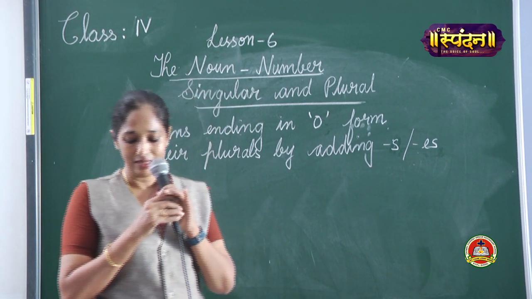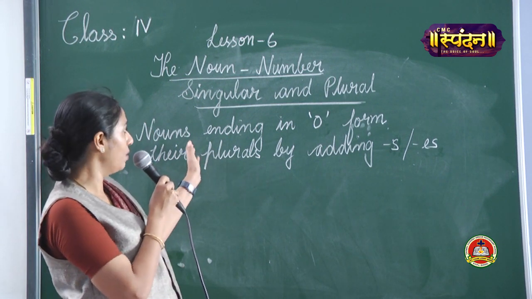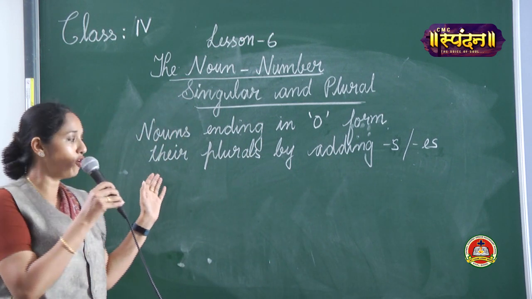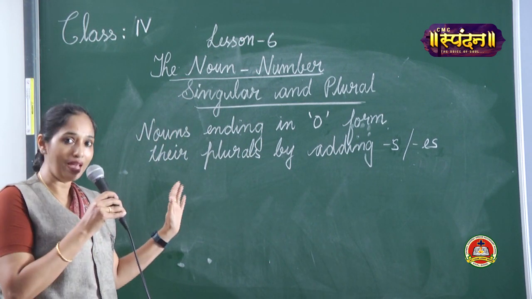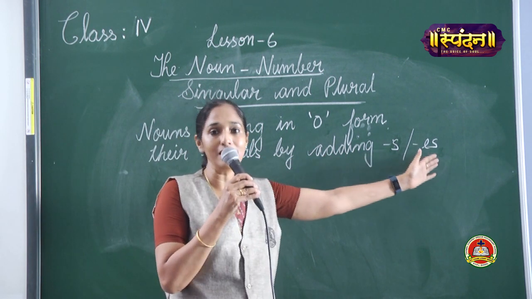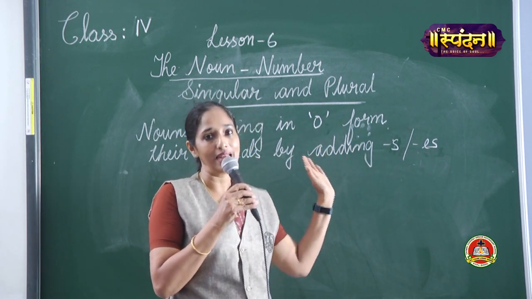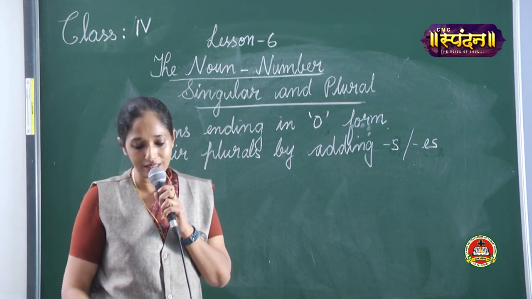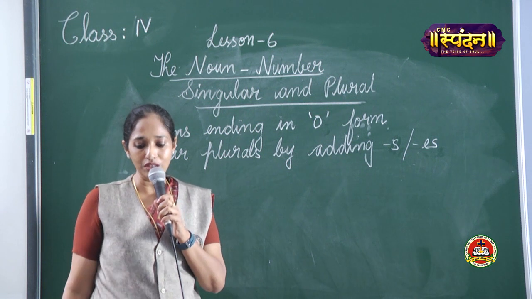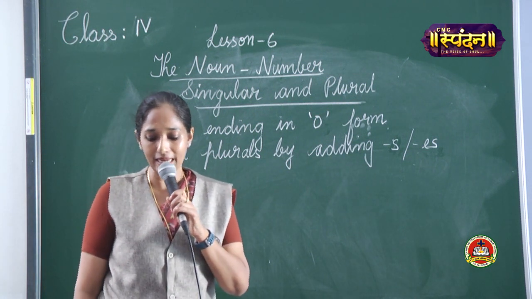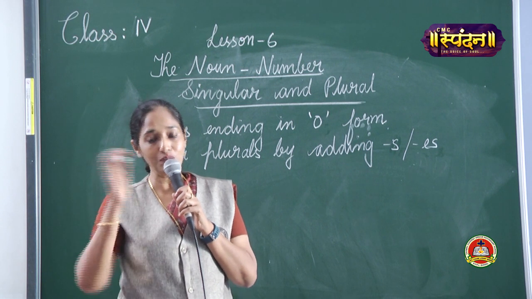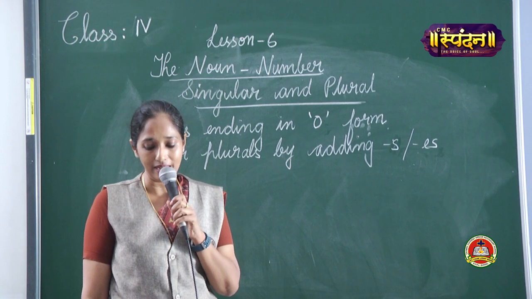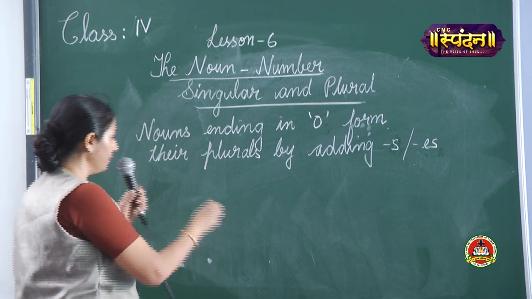Now let's have a look at nouns ending in O and how to form the plurals of those nouns. So we add S or ES to those nouns that end in O. Now let's look at the first category. So the plurals of most of the nouns ending in O and that which is preceded by a vowel are formed by adding S. So I'll write an example.